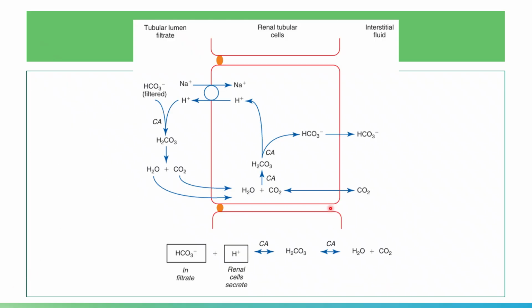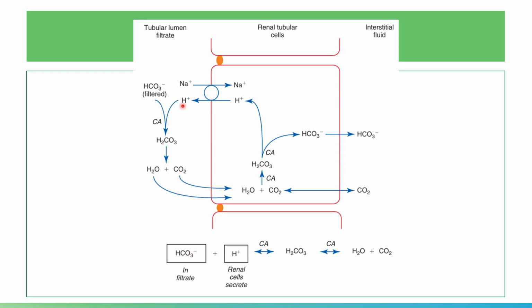This is a mechanism on how your kidneys release hydrogen ions. Your hydrogen ions will move out from the renal tubular epithelial cells, this is your RTE, going to the ultrafiltrate. And sodium will move in to allow for the release of hydrogen ions.